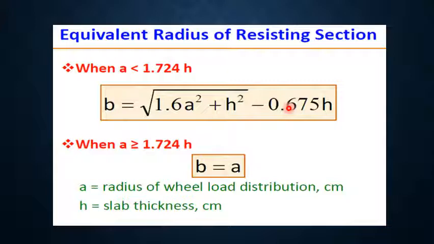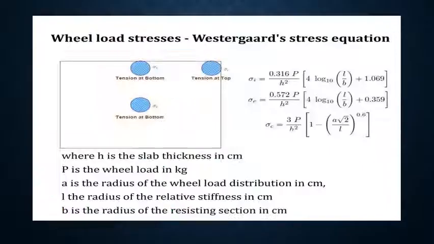According to Westergaard, the equivalent radius of resisting section is approximated in terms of radius of load distribution and slab thickness, and the equation for b is given as square root of 1.6 a square plus h square minus 0.675 h when a is smaller than 1.724 h. When a is greater than or equal to 1.724 h, in that case b is equivalent to a. Here a is radius of load distribution in centimeter and h is slab thickness in centimeter.